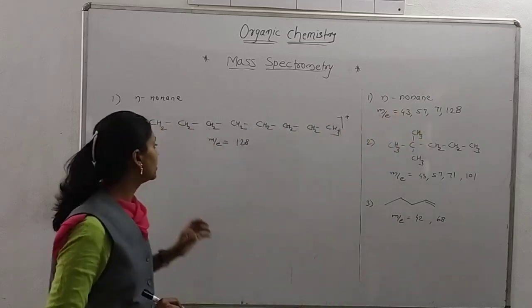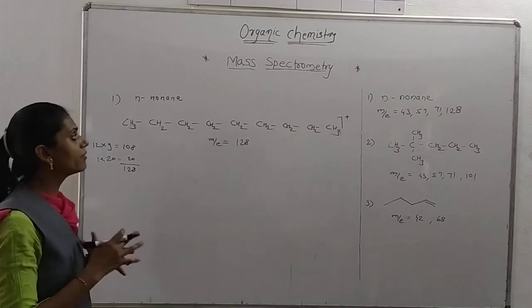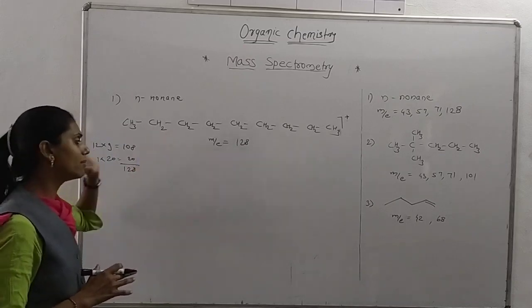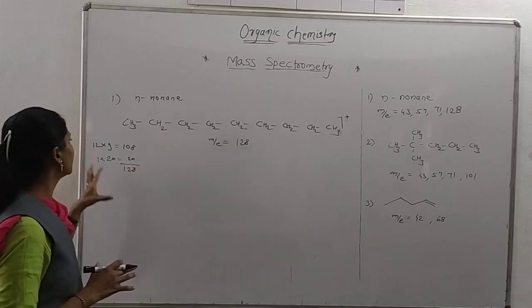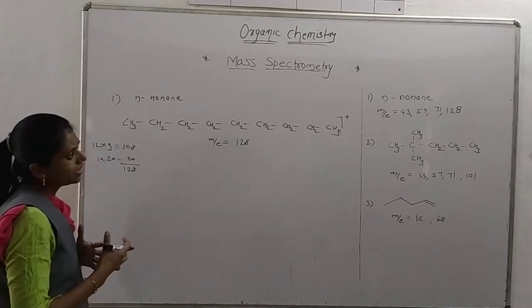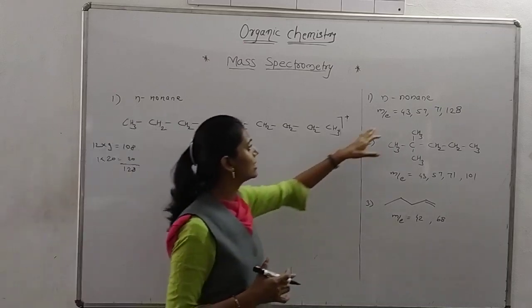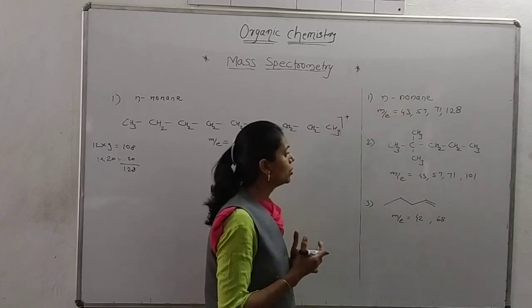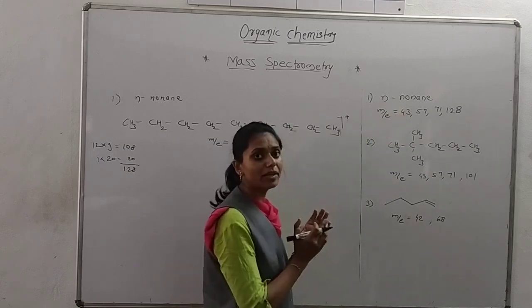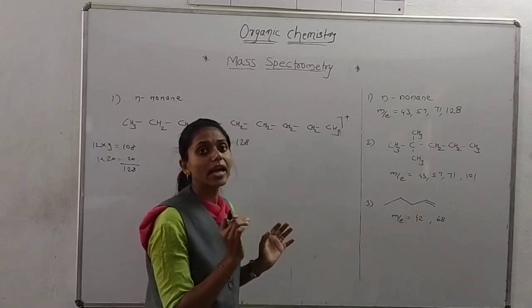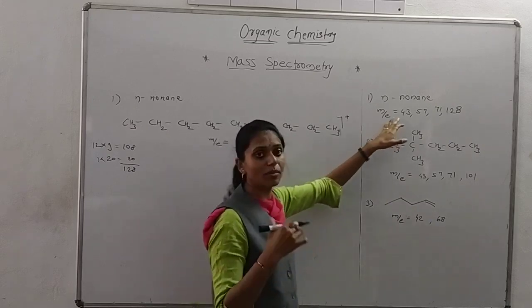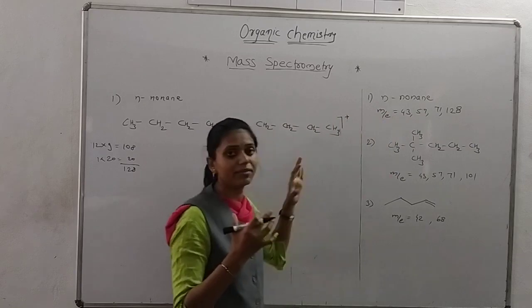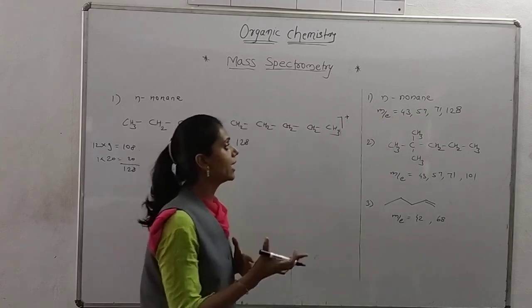So how do we fragment this molecule? There are a number of ways we can fragment this molecule, but it is easy to first see this value. As you do a number of examples, you understand which fragment will be taken as a cation and which fragment will be taken as a radical.